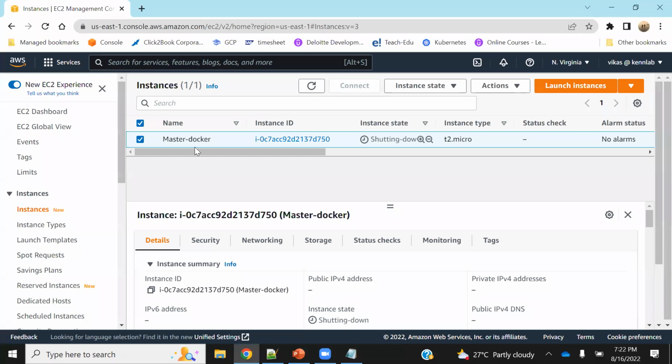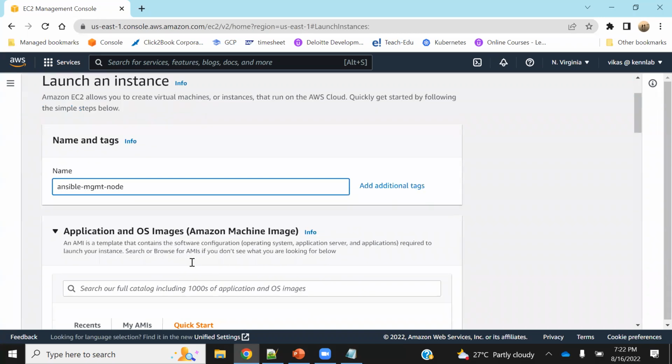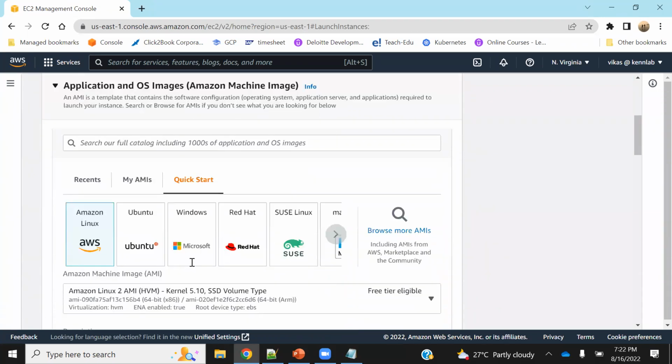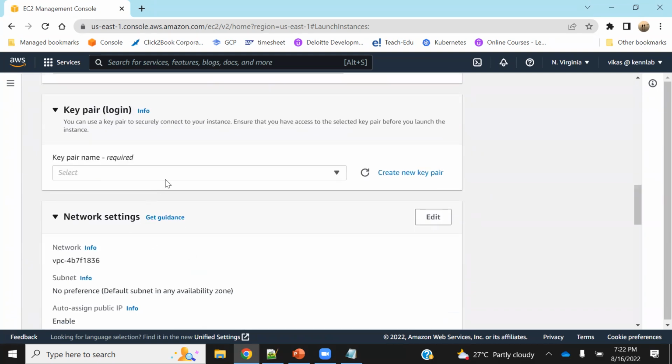Or in fact, let me create two machines. One, I will name it Ansible management node or master node, and the other one is Ansible MGMT node. When I say Ansible MGMT node, it means this is the management node or the master node. Amazon Linux is the machine, T2 micro, key pair, use anything of your choice.